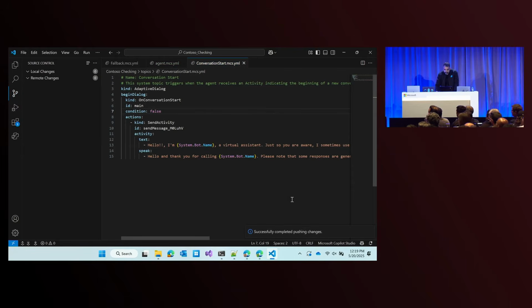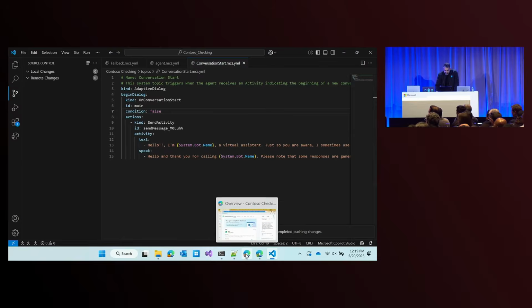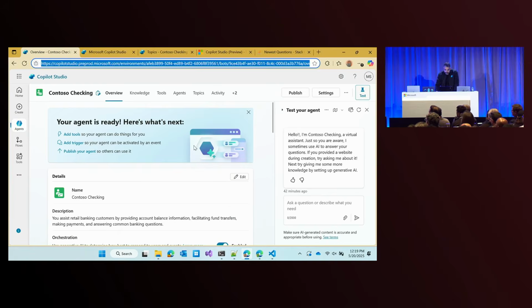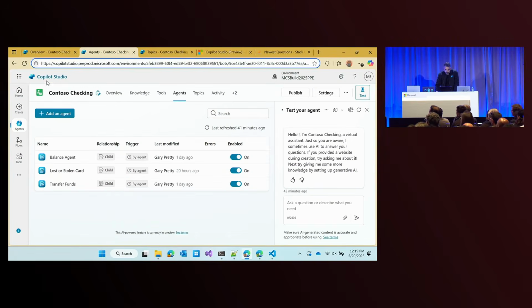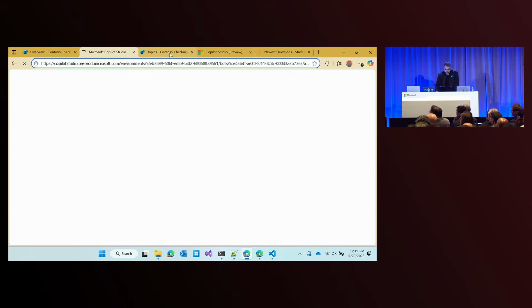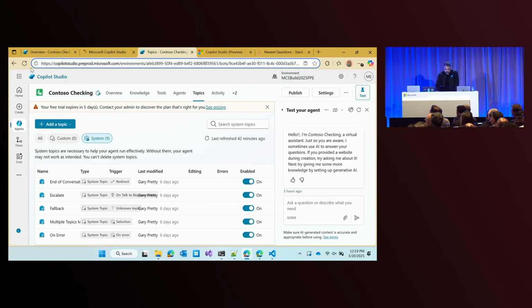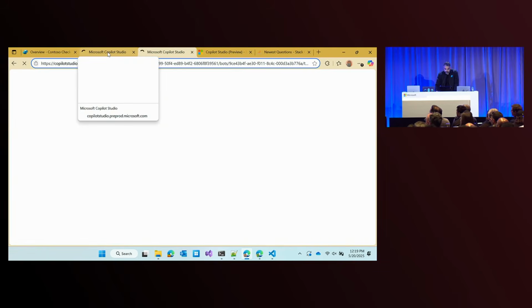So now 0 outstanding, successfully pushed. And let's go back over to the cloud side. And what I should see is, when I refresh in here, my agents and lists have been updated with the local changes.